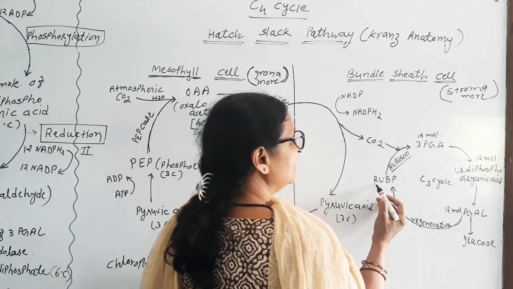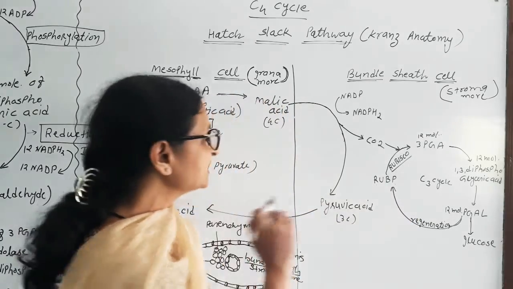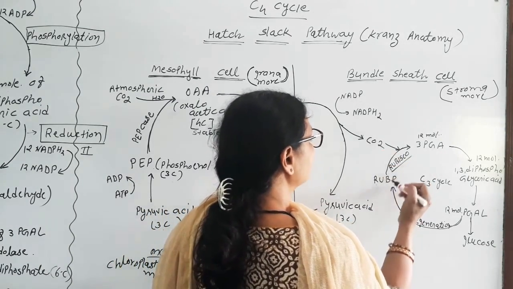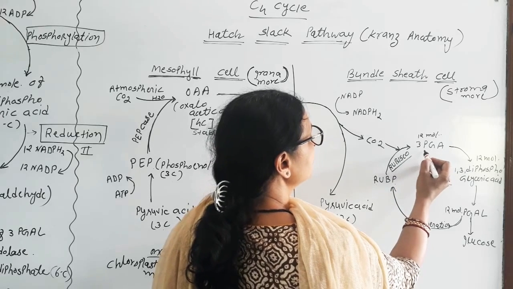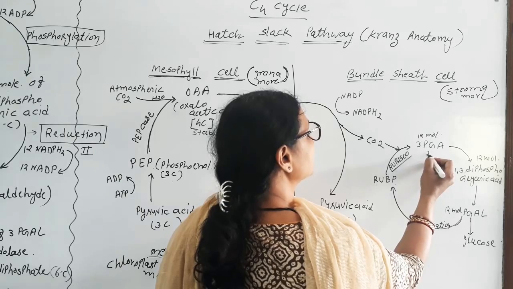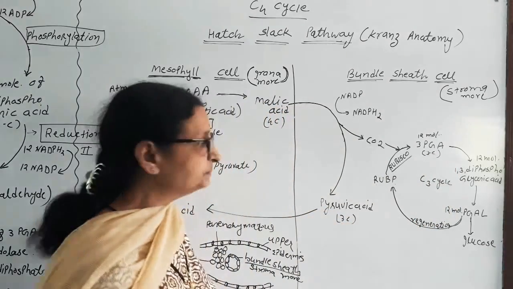There is already present ribulose bisphosphate, which we have seen previously. In the presence of Rubisco enzyme, this carbon dioxide reacts with RuBP and produces the stable compound 3-PGA, phosphoglyceric acid, which is a 3 carbon compound. That is why it is called C3 cycle.